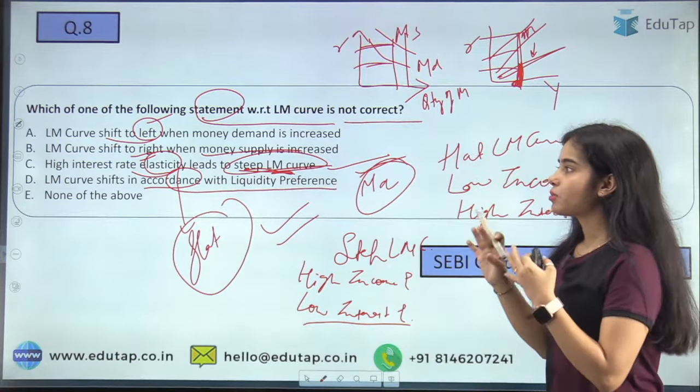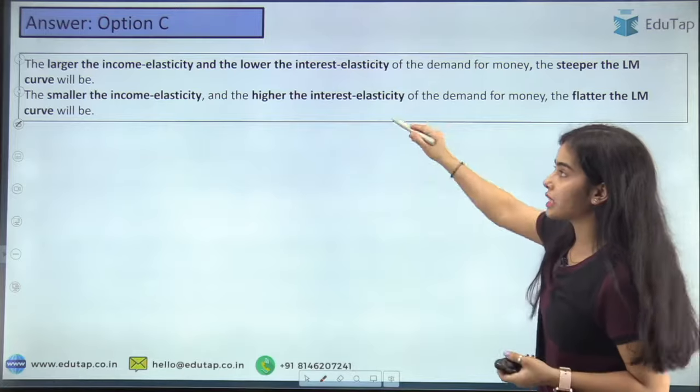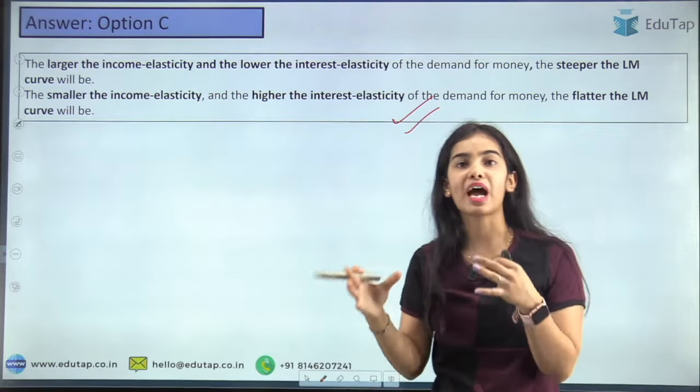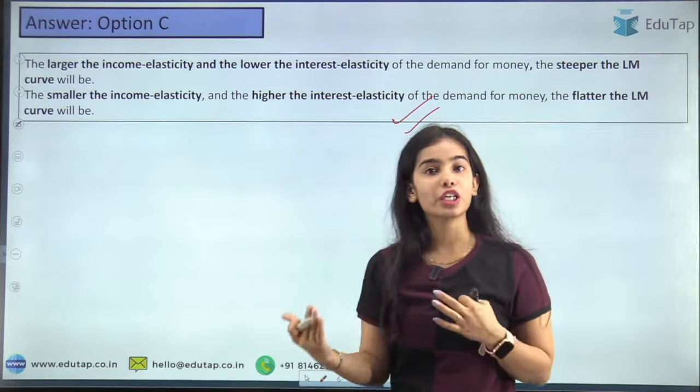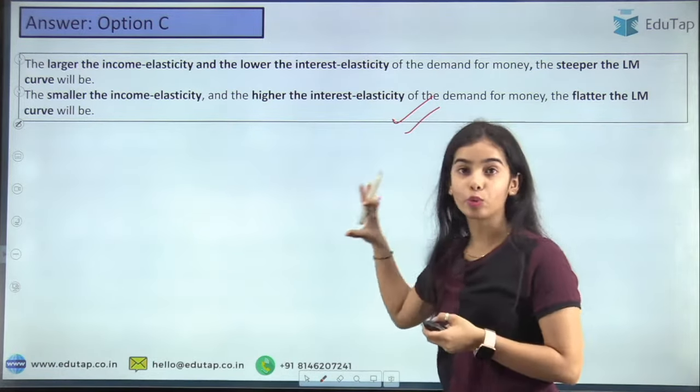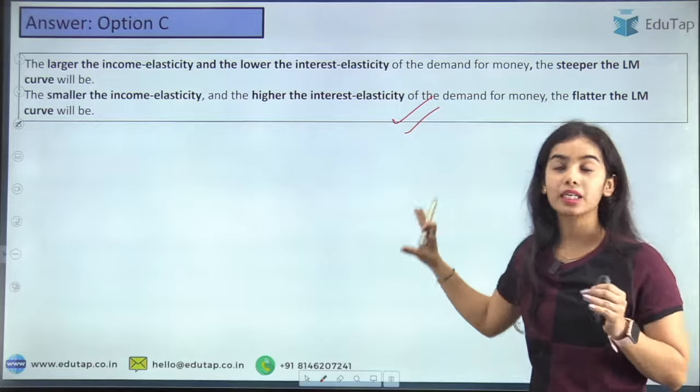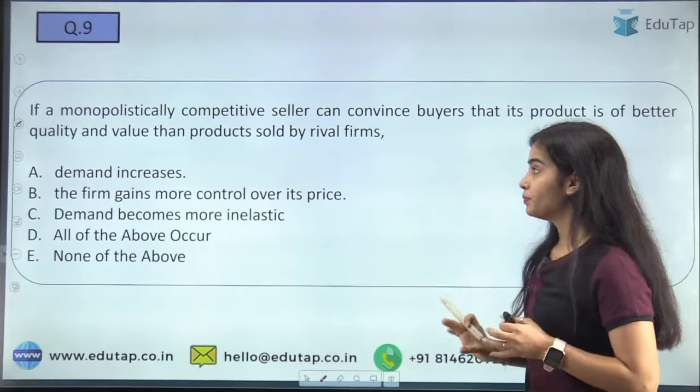For this, you must have a basic understanding of when the LM curve will be flat, when the LM curve will be steep, and when the LM curve or the IS curve will shift. I hope you already know this and your concepts are clear.